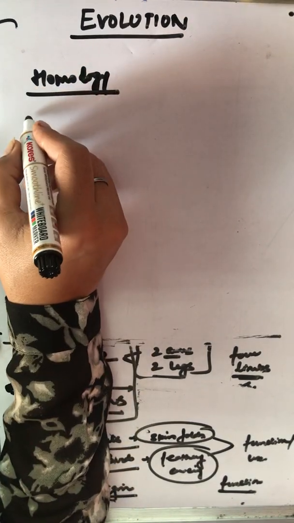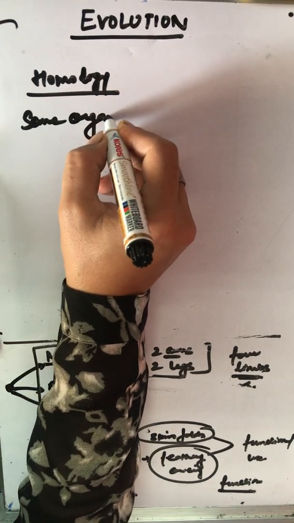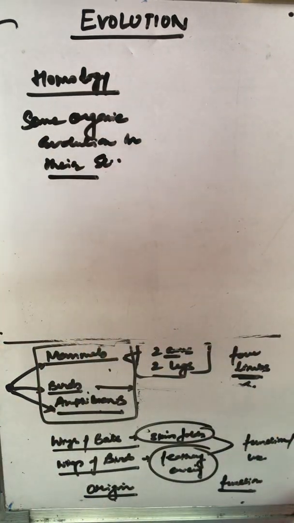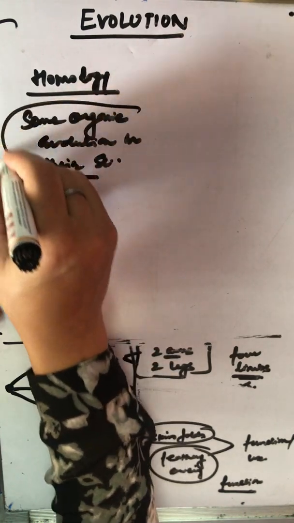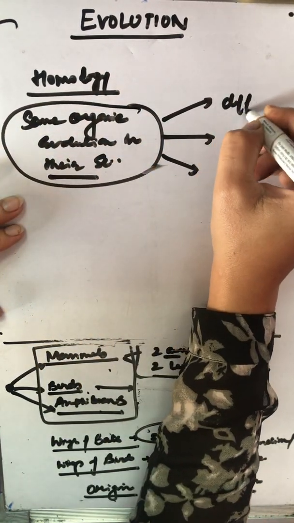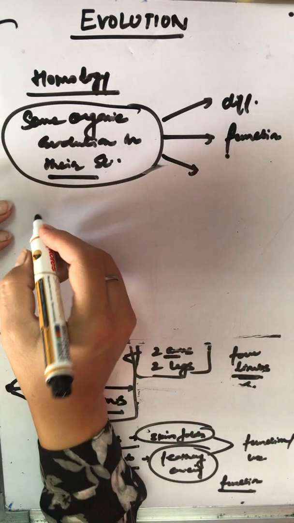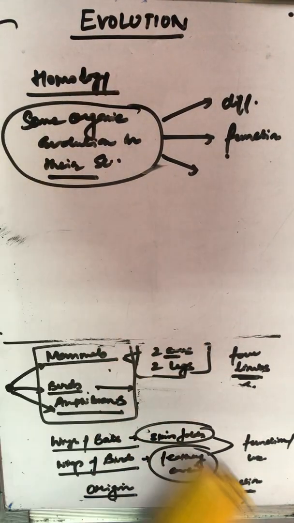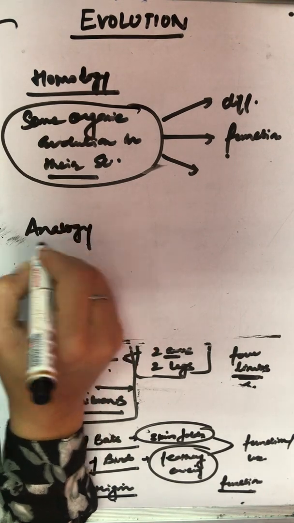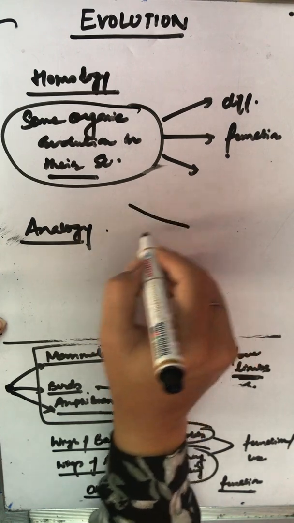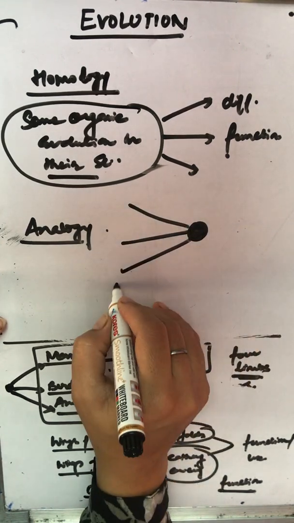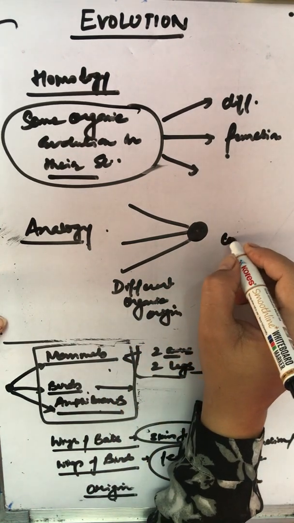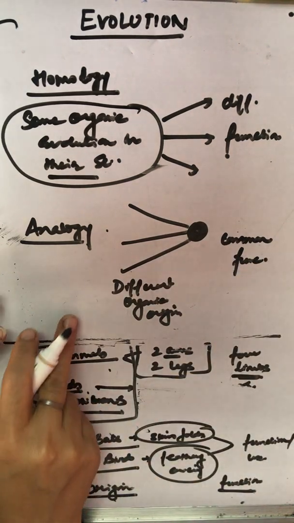Homology is when we say organisms have the same organic evolution in their structure, which we call the common structure, but they perform different functions. In the same way, analogy says that when organisms have different organic origins of their structure but perform a common function, this is called analogy.